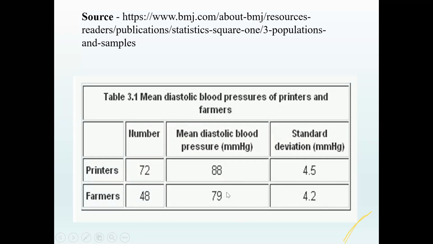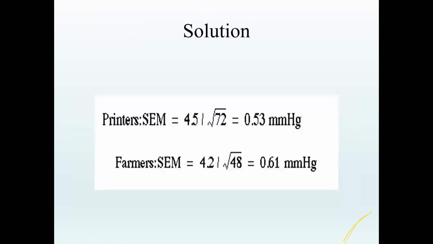Now when it comes to standard error, we want to compare between the groups, between the farmers and the printers. In that concept, we can use standard error. As I told you, it is the standard deviation divided by the square root of n.